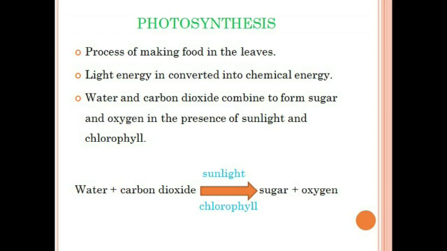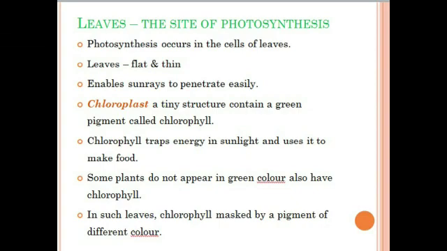In this process, water and carbon dioxide combine to form sugar and oxygen in the presence of sunlight and chlorophyll. Now we are going to see about the leaves in which photosynthesis takes place. All living organisms are made up of cells, likewise the plants. Photosynthesis occurs in the cells present in the leaves. The leaves are very thin and flat, hence the sun rays can easily penetrate through them.